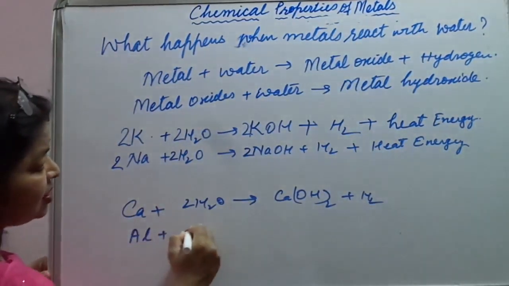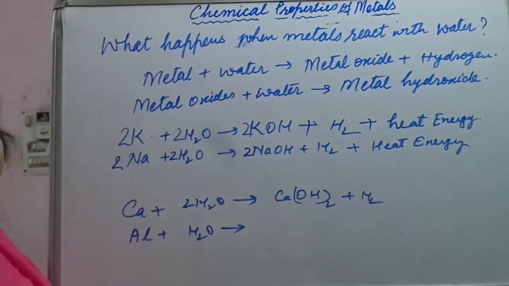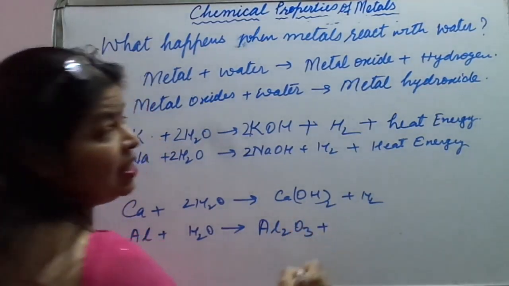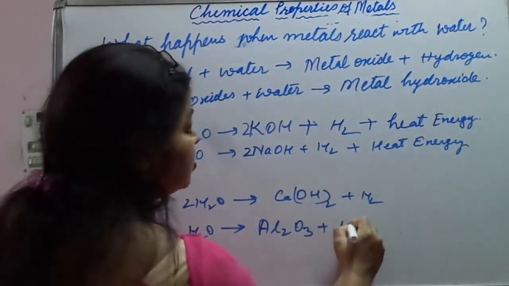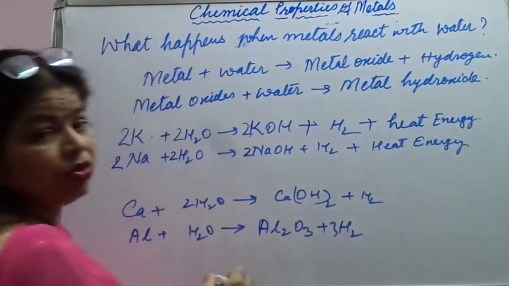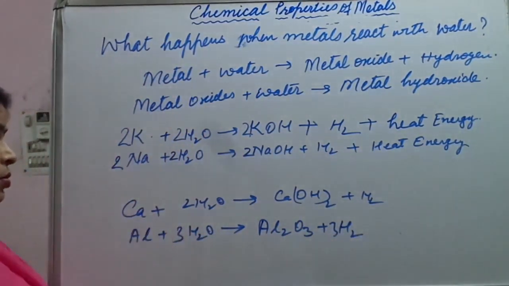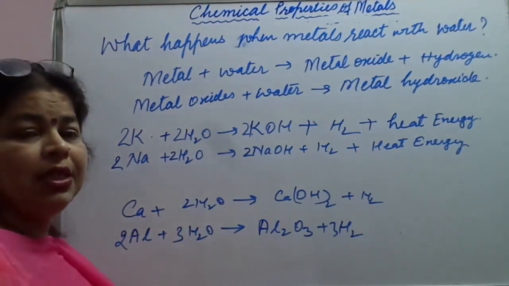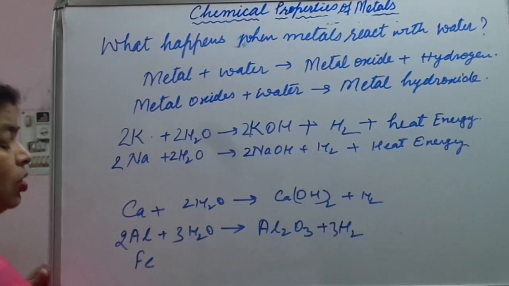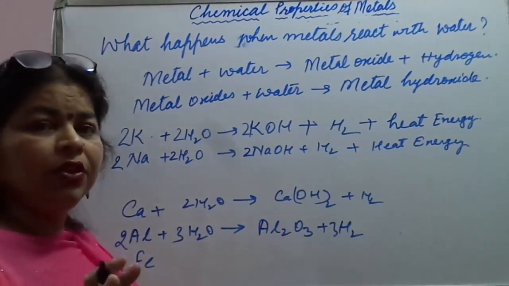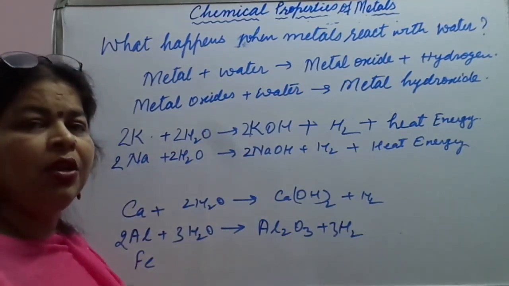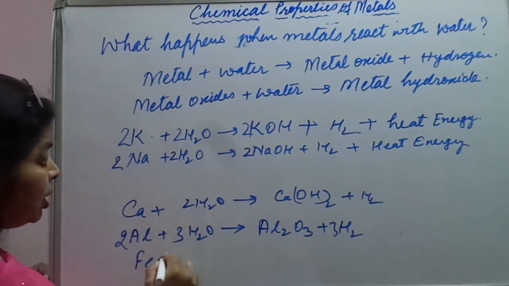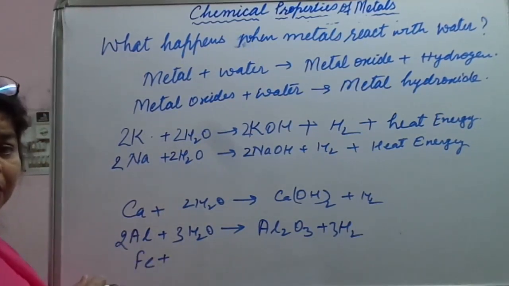Al plus H2O. The reaction will proceed and form Al2O3 plus hydrogen gas. 3 and 3. Okay, 3 to Al2O3. Same way, iron. Iron also is not going to react with either cold or hot water, but will react with the vapor of the water. So that's why what happens? There is corrosion of iron objects.